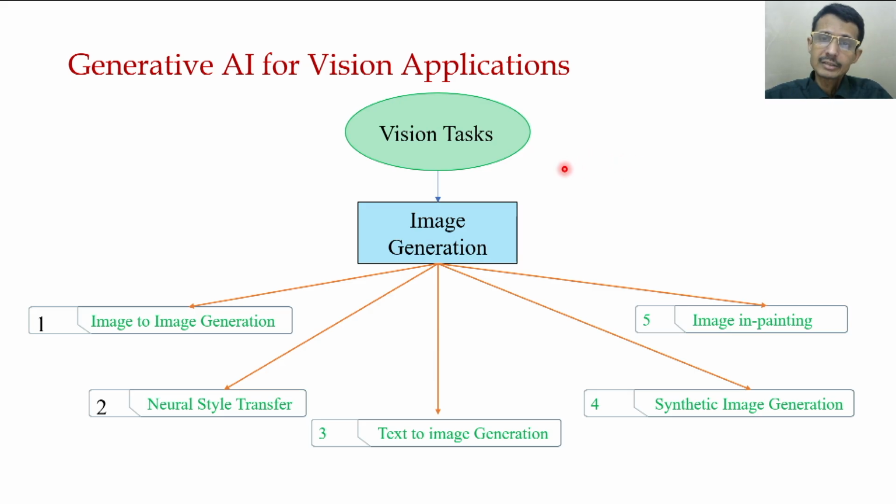Before that we studied generative adversarial networks, then the variational autoencoder, then diffusion models. So these models can be used for certain vision and NLP tasks. Let's see one example where this kind of model is used.